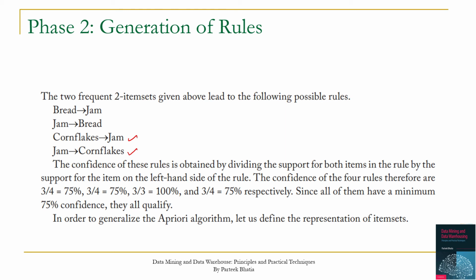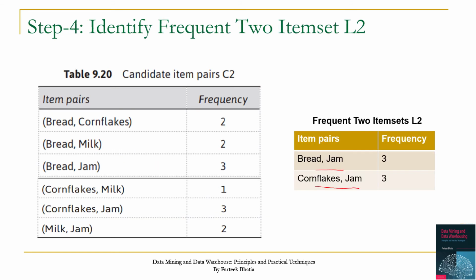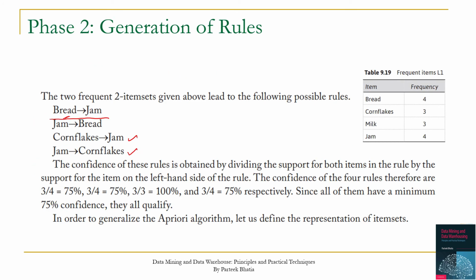Let us find out the confidence for bread to jam. It will be equal to support of bread and jam divided by support of bread. Support of bread and jam is 3, divided by support of bread, which is 4. So its value will be 3 by 4, which is 75%. Let's do this for jam to bread. Its value will be support of bread and jam divided by support of jam. Support of bread and jam is 3, divided by support of jam, which is 4. So its confidence is 75%.